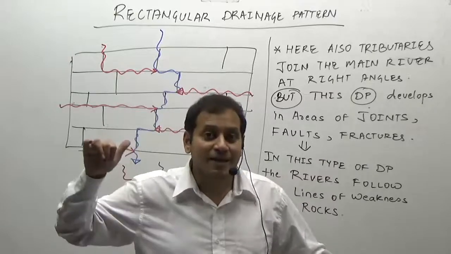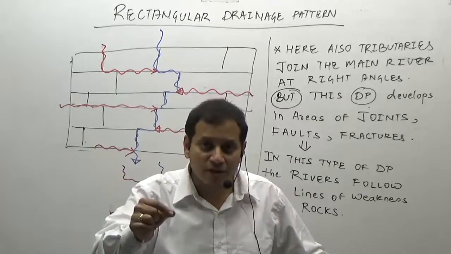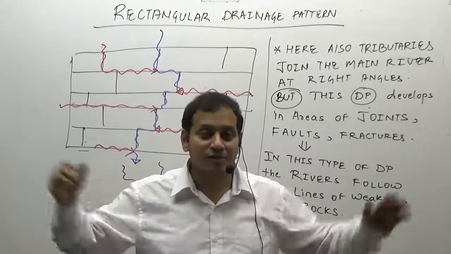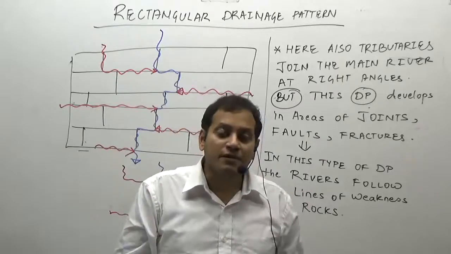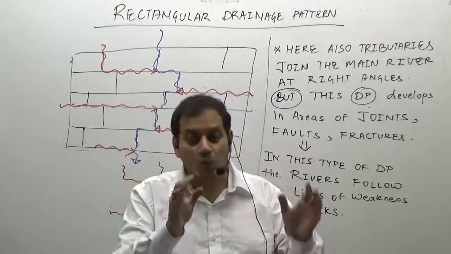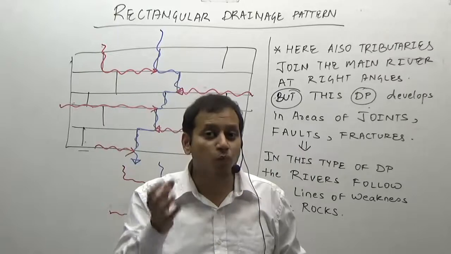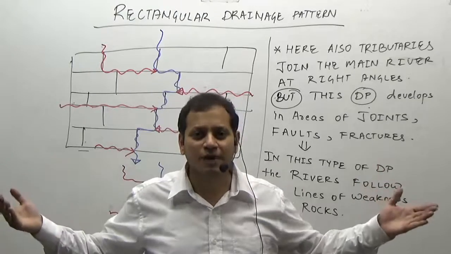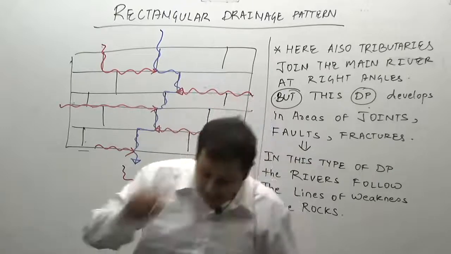But in this rectangular kind of drainage pattern, the lines of weakness are determined by geology, by the lithological structure of the rock, by the faulting, that is by the earth movements, and generally these lines of weakness are widely spaced. So the second difference is, in the trellised kind of drainage pattern, the spacing of the streams is very dense, while in the rectangular kind of drainage pattern, the spacing of the streams is very far away, or it is an open kind of network in which it is not dense. So look at the two types of differences and the similarities.